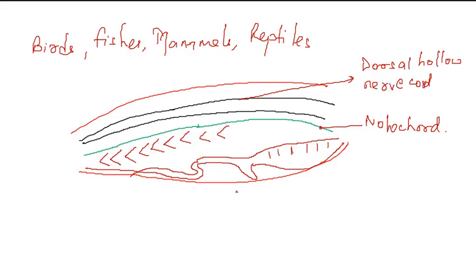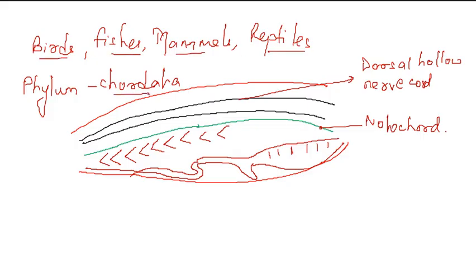Because of this, they are put into the phylum Chordata. Due to the presence of the dorsal hollow nerve cord as well as the notochord, these birds, fishes, mammals and reptiles are put into the phylum Chordata. So this is for animals.